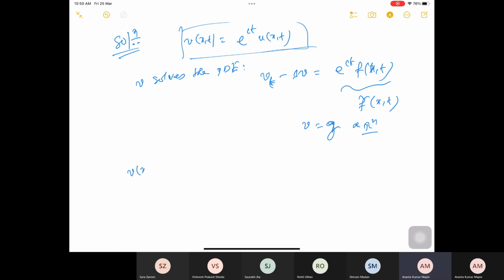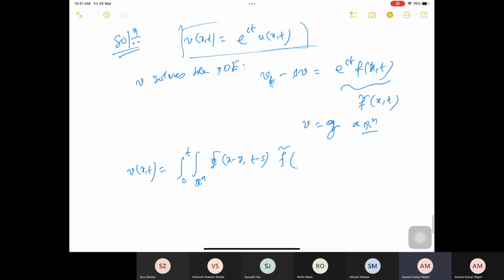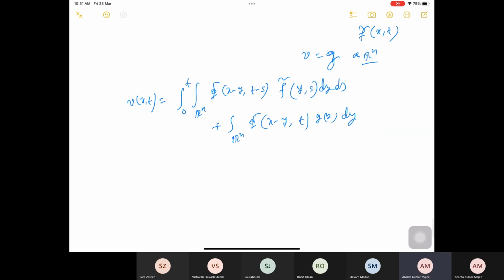I can write down v(x,t) as the integral from 0 to t, integral over R^n, of the fundamental solution phi(x minus y, t minus s) times f tilde(y,s) dy ds, and then plus the integral over R^n of phi(x minus y, t) times g(y) dy, because we have the same initial condition.